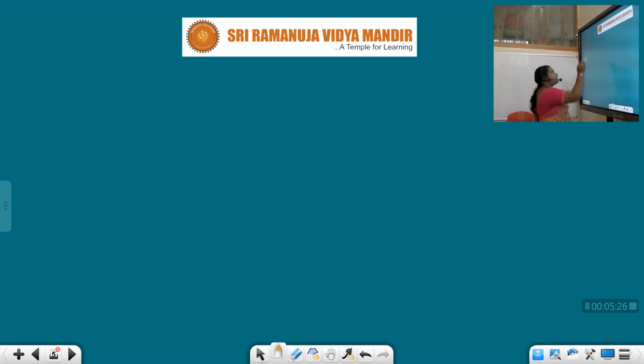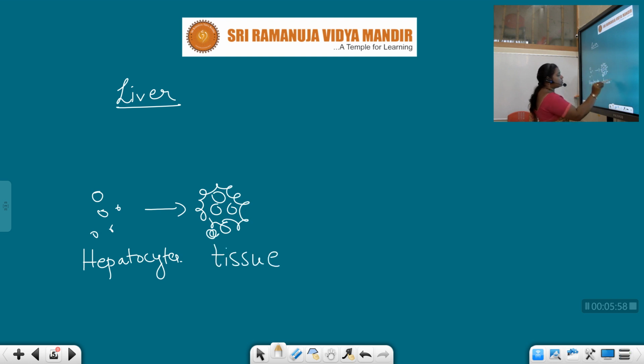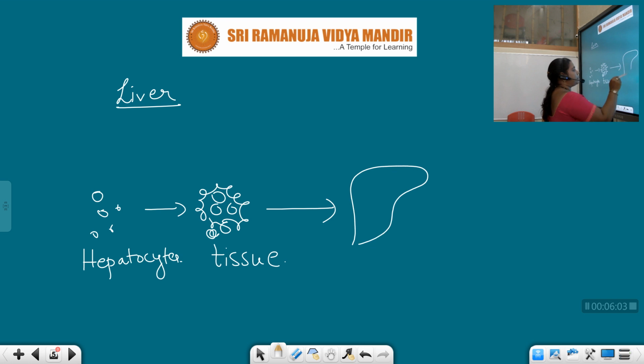Let us take an example. The liver is one of the important organs in the human. The cells of the liver are called hepatocytes. Different hepatocytes combine to form liver tissue, and again it forms an organ. So this is the liver.